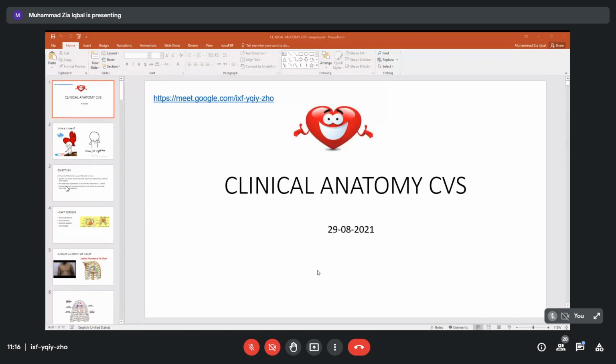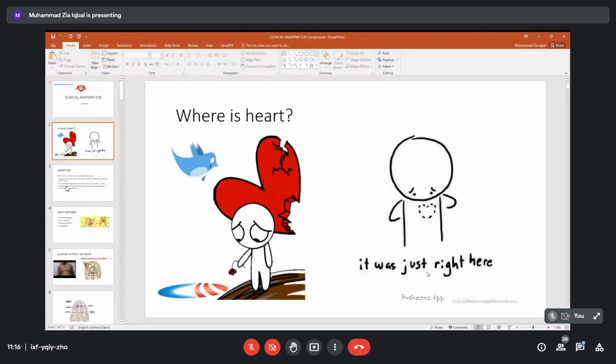So first thing is that we have to see where our heart is located. Why are we concerned about this? The problem is from your third year, when you will start your clinical attachment, you will go to hospitals. So a patient comes to you with any problem of heart, so you have to locate it in a living person.